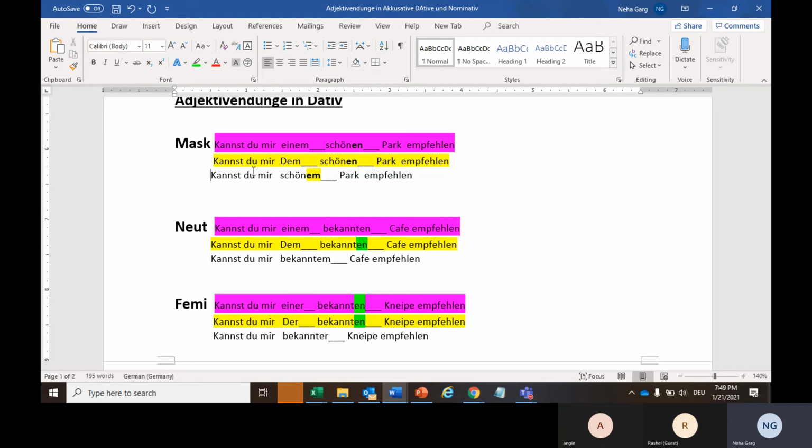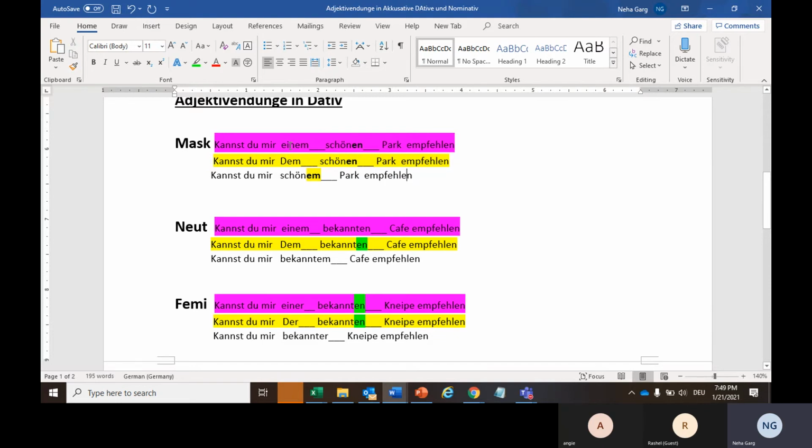So here, empfehlen basically means to suggest, and empfehlen is a dative verb. So Park here will be dative, and here we will use adjective endings as per the dative case.